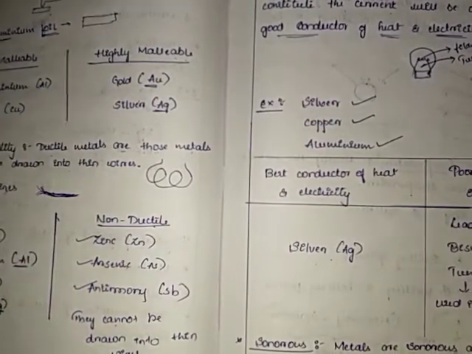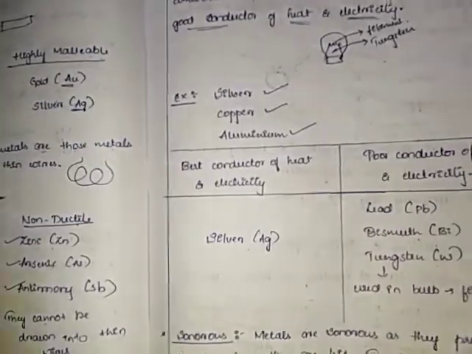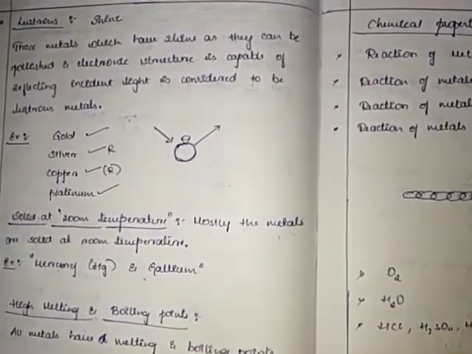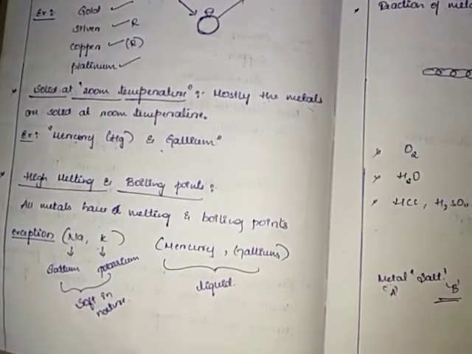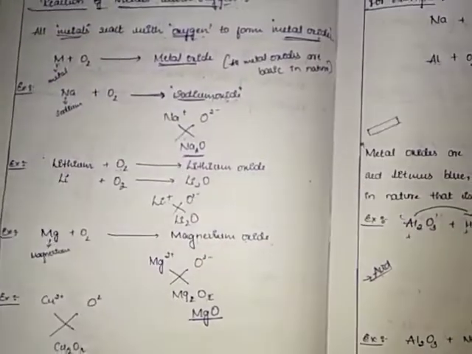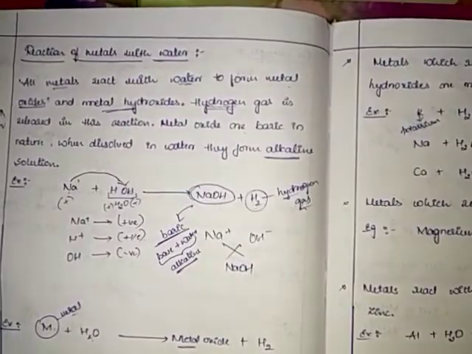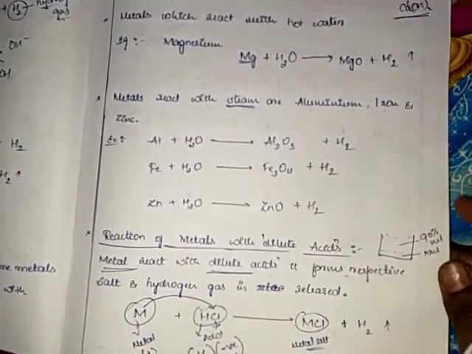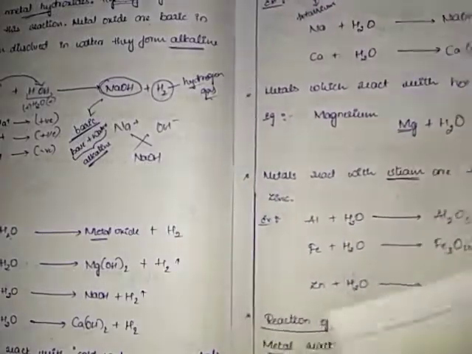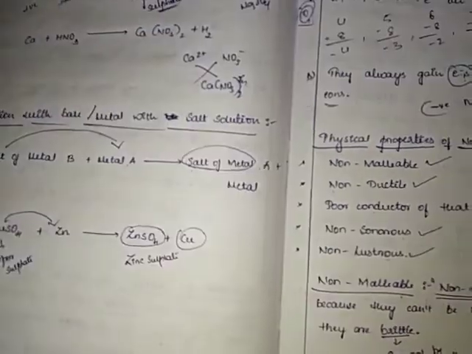Then physical properties of metals, that is malleable, ductile, good conductor of heat and electricity, sonorous, lustrous, solid at room temperature, high melting and boiling points we have learned. Then chemical properties of metals also. Then reactions of metals with oxygen, with water, with dilute acids, and with salt solutions.